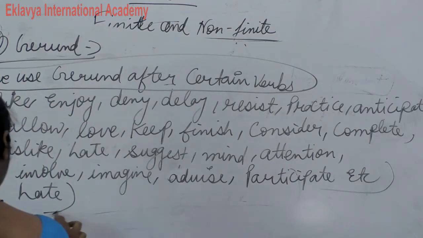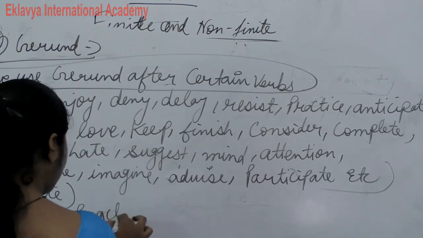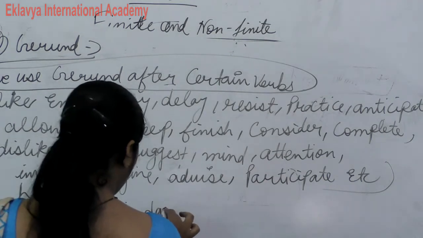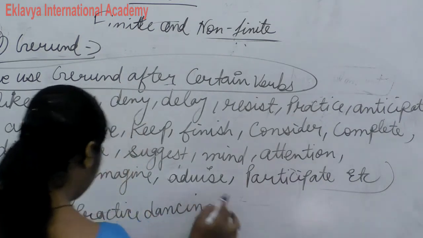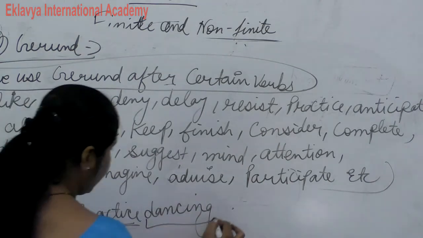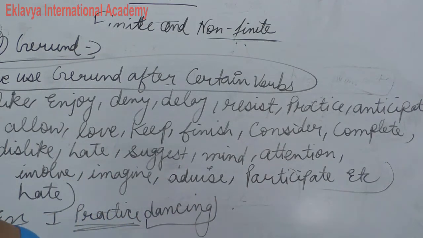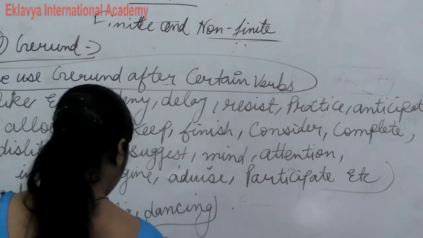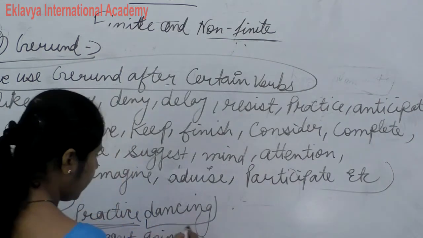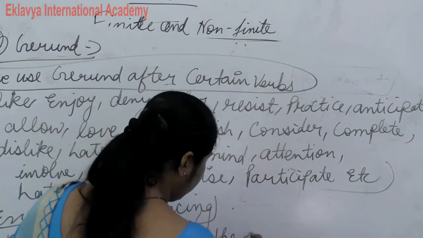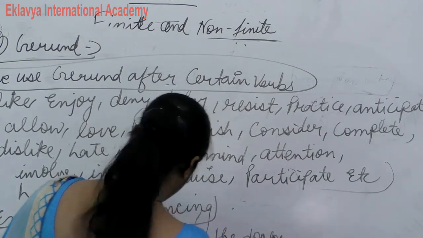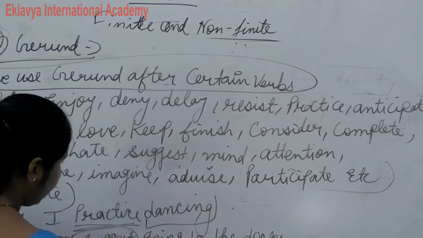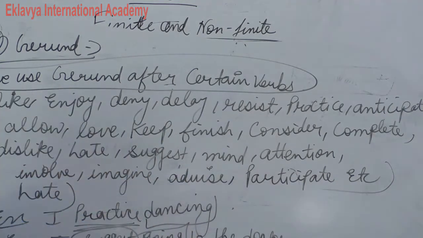Like for example, I practice dancing. So practice is what? Practice is the verb and dancing is the gerund. Another example, I suggest going to the doctor. So suggest is the verb and going is what? Going is the gerund. Clear?